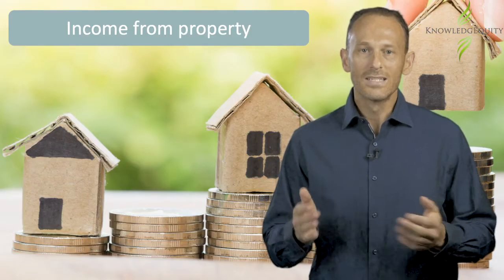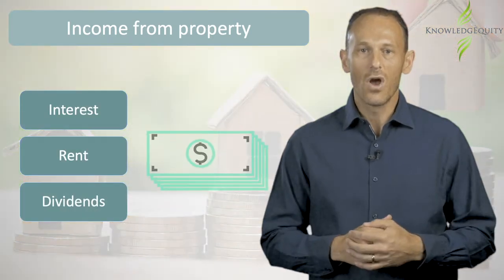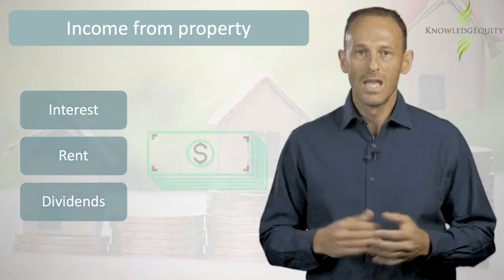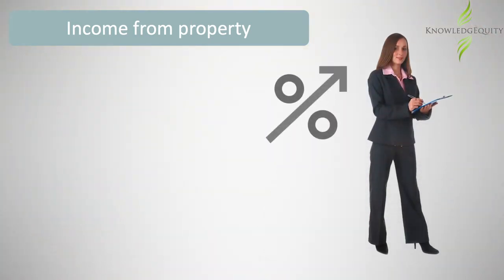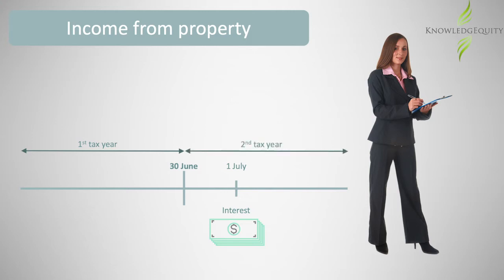Income from property, such as interest, rent and dividends, is also recognised on a cash basis. Jane receives interest income from her bank deposit on the first day of each month. Jane would derive the income on a cash basis. As such, interest income earned in June but only received on 1st of July would not be assessable in the first tax year. The interest would be assessable in the second tax year.